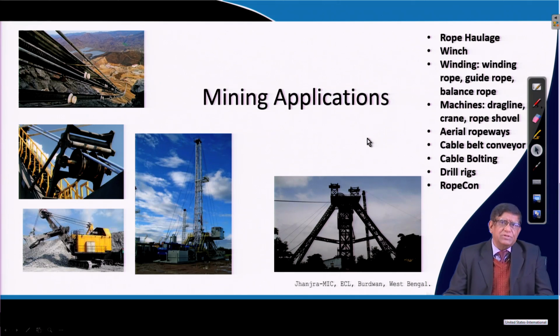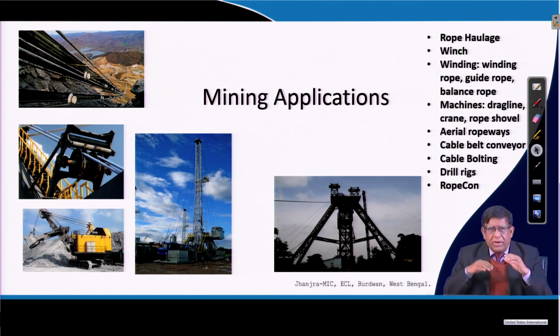There are aerial ropeways you might have seen. If not in the mining industry, if you had been to Rajgir or some places there, you might have seen how aerial ropeways are used for traveling from one peak to another on a hilly region. Then they are also used in underground mines for cable bolting. When you make the roadway or gallery in the mines, cable bolting is there to strip the rope above, so that the rock is held and the roof does not fall. Those types of applications are also there.